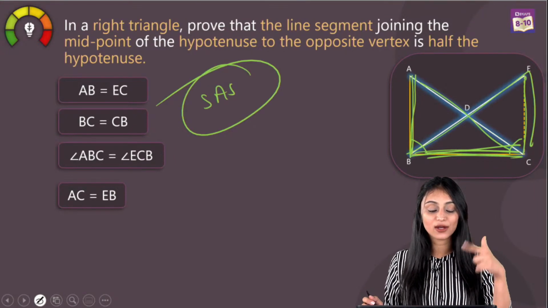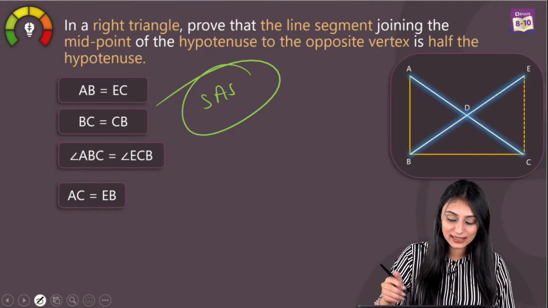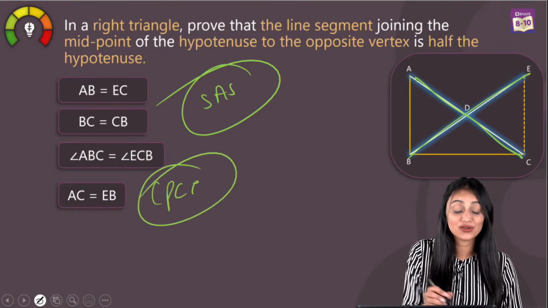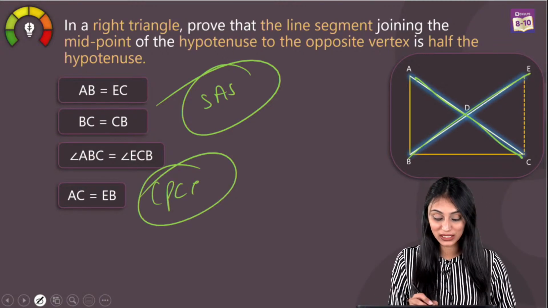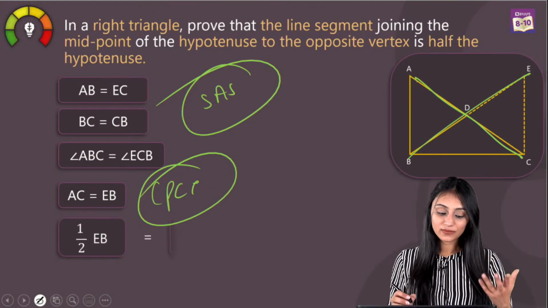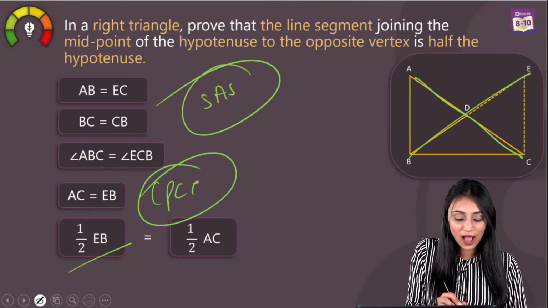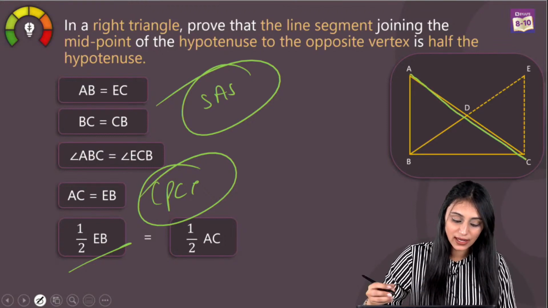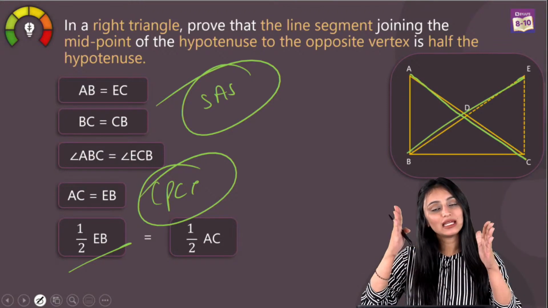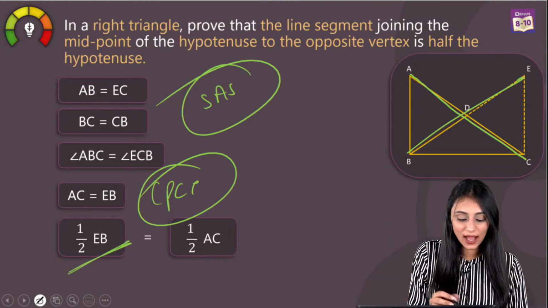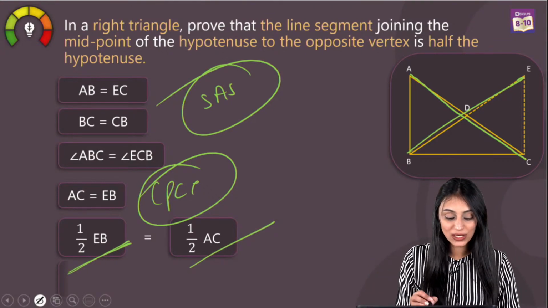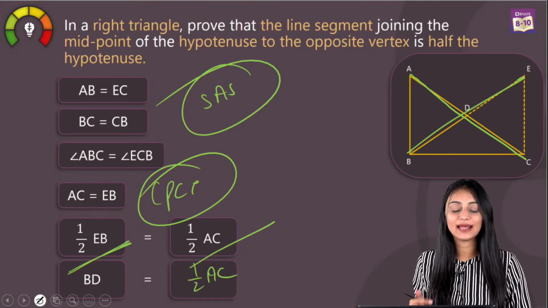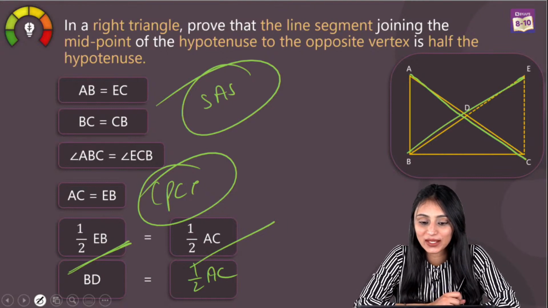Now when triangles are congruent, AC is equal to BE. Again, CPCT: when triangles are congruent, their corresponding parts are equal. So AC and EB are equal, so their halves will also be equal. I can write half of BE and half of AC, which means BD is equal to half of AC. And this is what we were supposed to prove here.